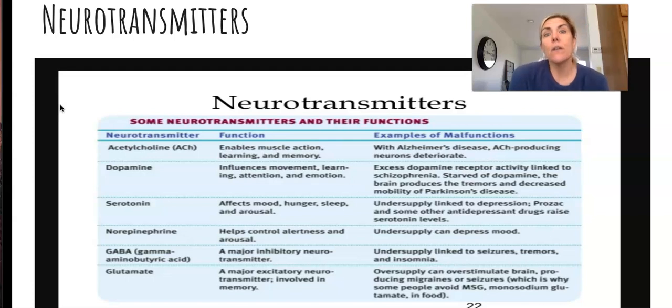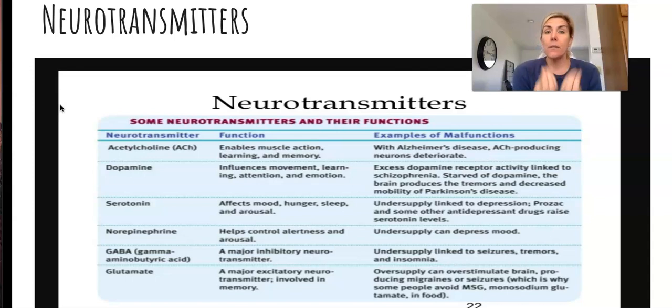The next neurotransmitter that's important is GABA. Remember GABApello? It helps calm us down. So it's one of those inhibitory. It's the most common inhibitory neurotransmitter, and that's sometimes linked to seizures, tremors, insomnia, and a lot of the time it's related to anxiety. Okay. So like an anti-anxiety medication, it's going to increase the GABA in your body, and that's going to help calm your body down.